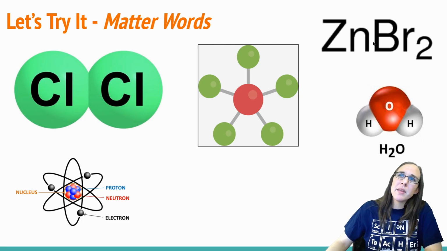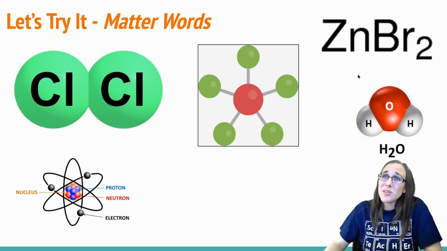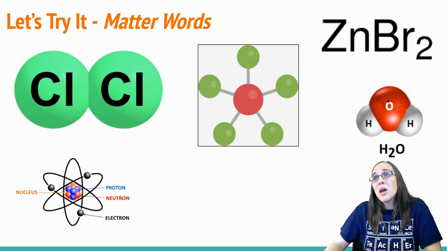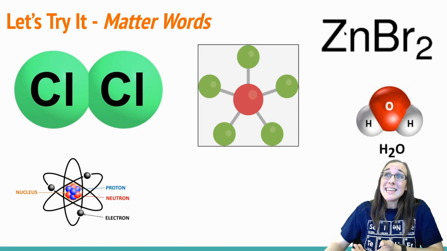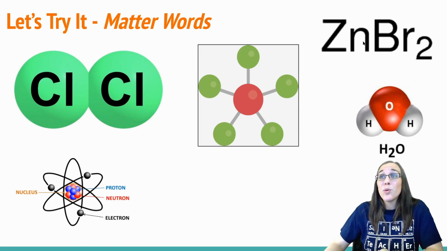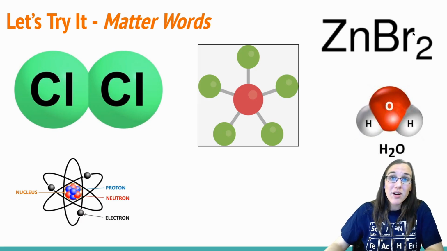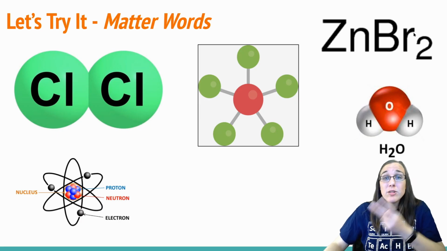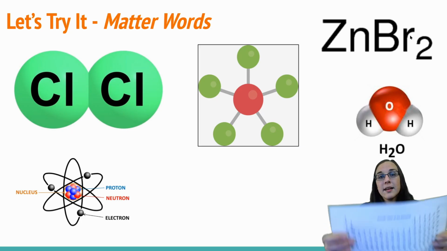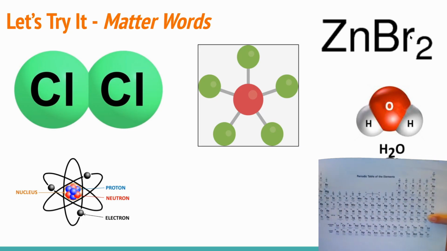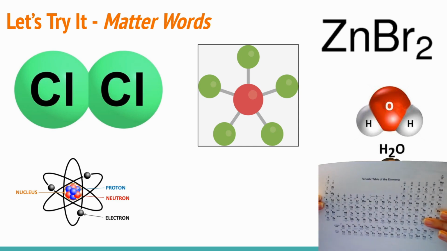How about this one? This is not a picture, so there's no pretty picture with colors, but what we can see is Zn. Zn stands for zinc, and what we have is Br. Br stands for bromine. We have 2 different atoms, 2 different periodic table particles.